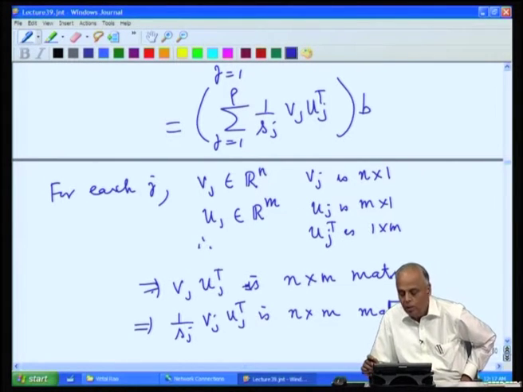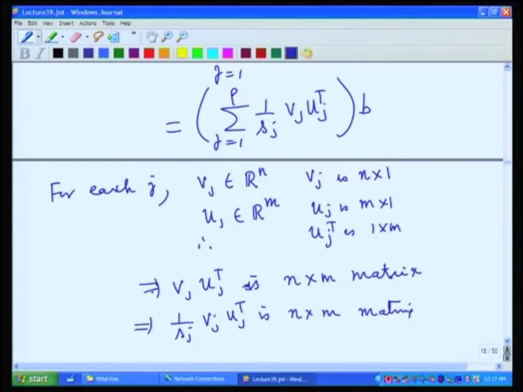So, therefore, this V j u j transpose times 1 by S j is always an n by m matrix. Now, the sum involves rho terms, each term is an n by m matrix. So, if I add rho of the n by m matrices, again I will get an n by m matrix.